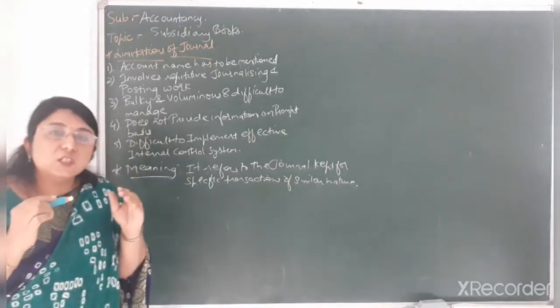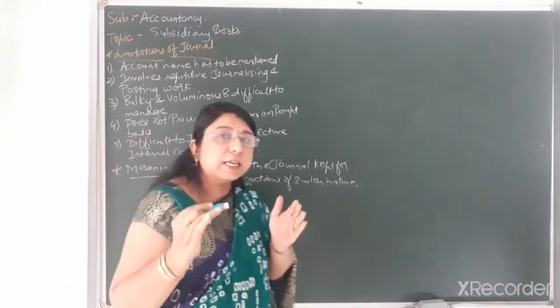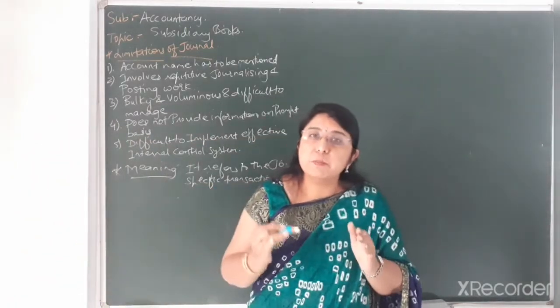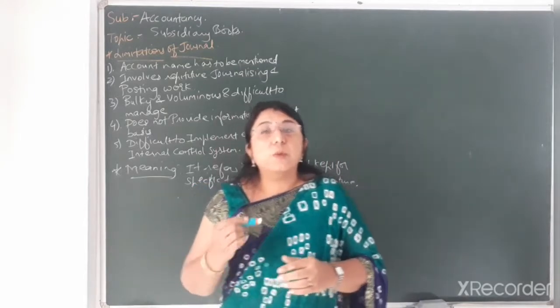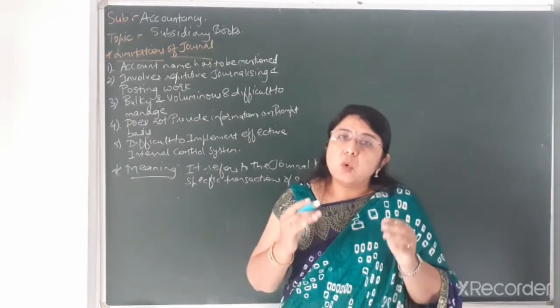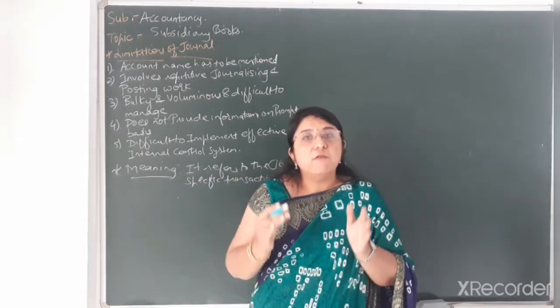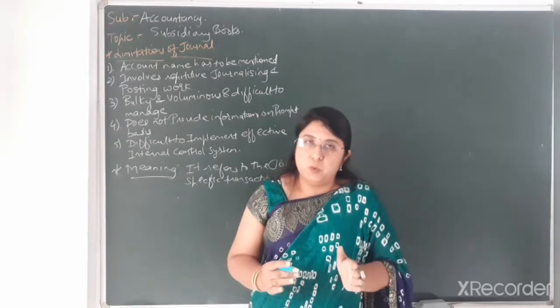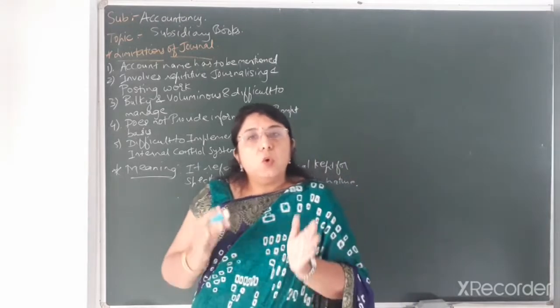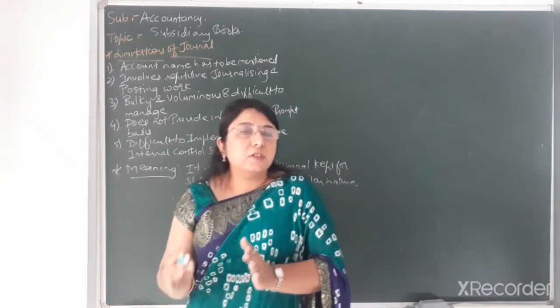It means the specific transactions of similar characteristics are recorded in one particular book. Suppose purchase book, then in purchase book only credit purchase transactions related to the business will be recorded. Similarly in sales book, only credit sales related transactions will be recorded.